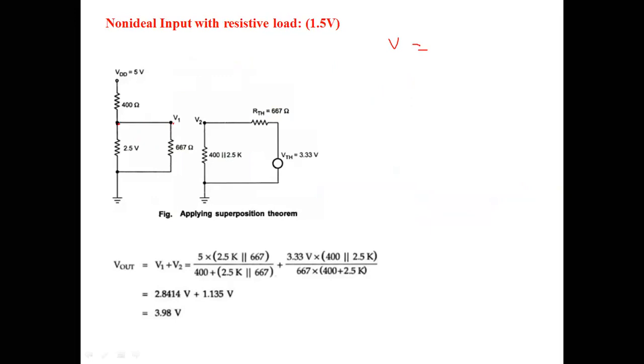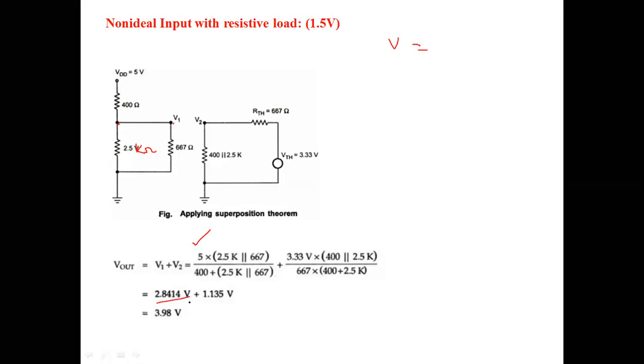The 2.5 kilo ohms is in parallel with the 667, and the equivalent resistance comes in series with the 400 ohm resistance. If you simplify this, you will get a voltage of 2.84 volts.